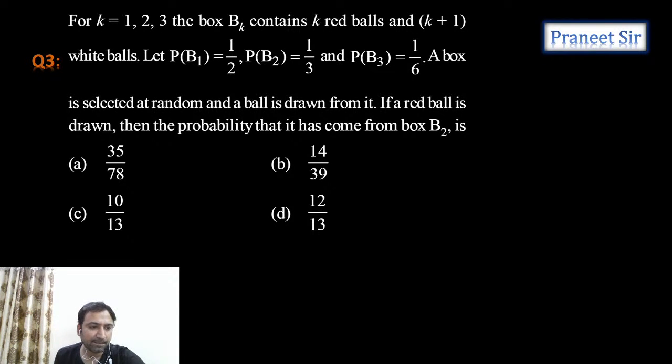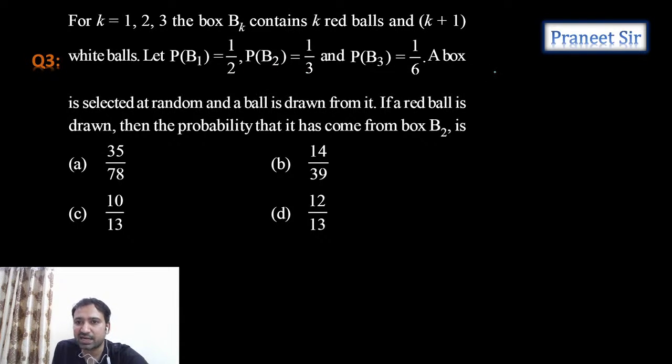So guys, we need to use the probability of selecting box B1, which he gave, and the probability of selecting box B2, which he gave.